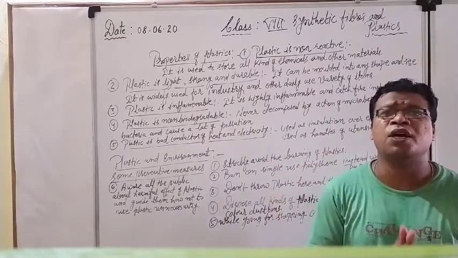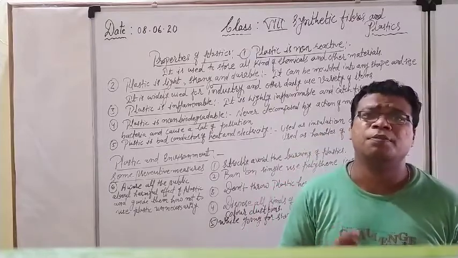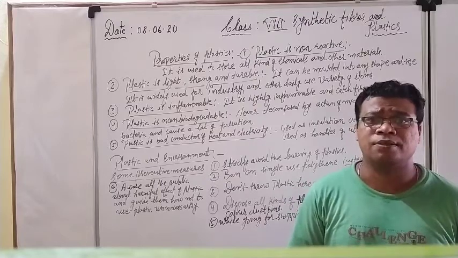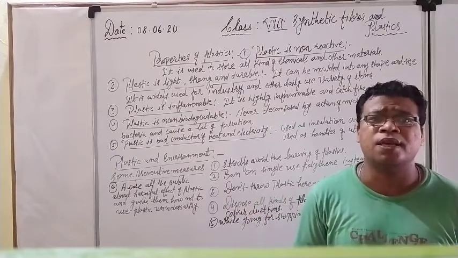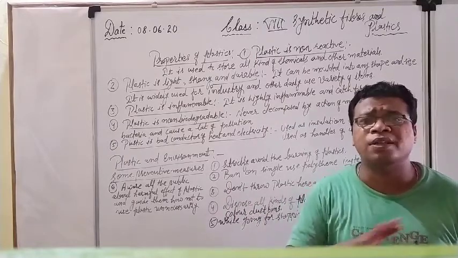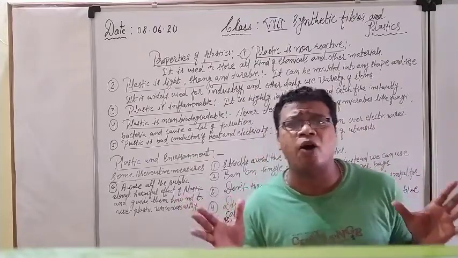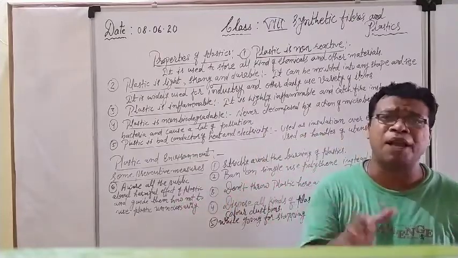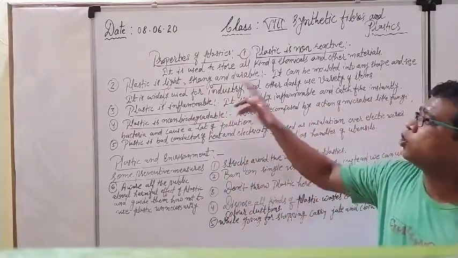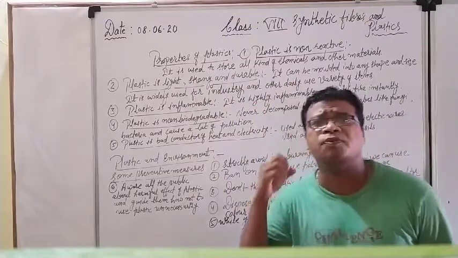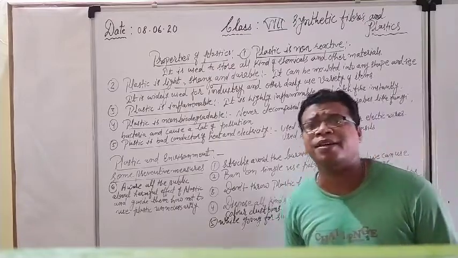What kind of things are available at our home? You can see toothbrush, mug, bucket, toys, polythene bags, bags, handles of utensils. Almost all things, either table, chair, or stool, have been made only of plastic. So this is one of the good properties here, because plastic is light in weight, strong, and durable, and that's why it is used for industry material. It is also used for daily varieties of articles and items.